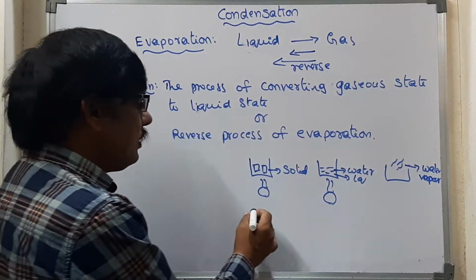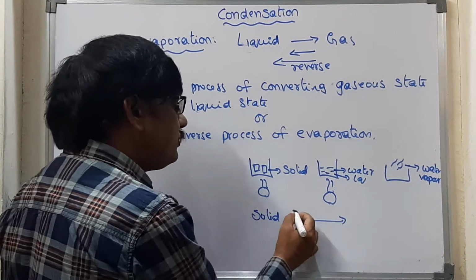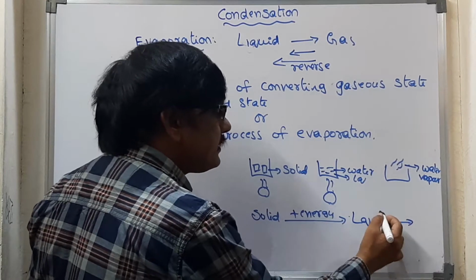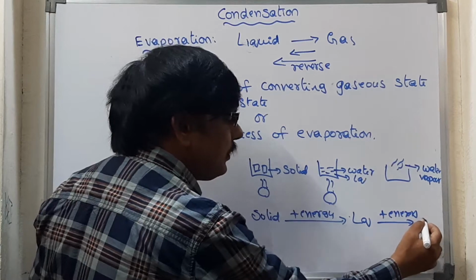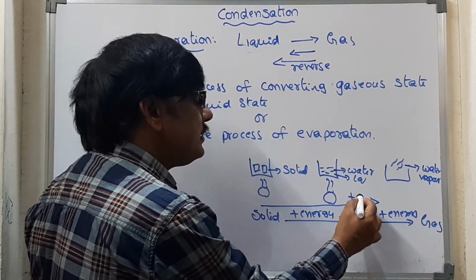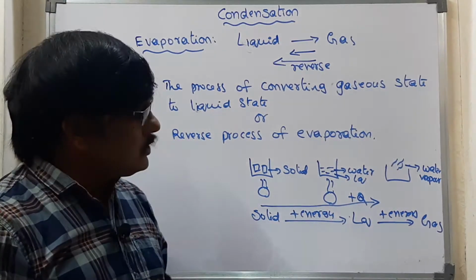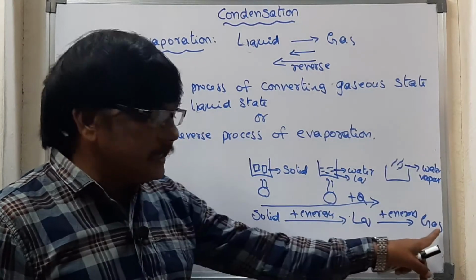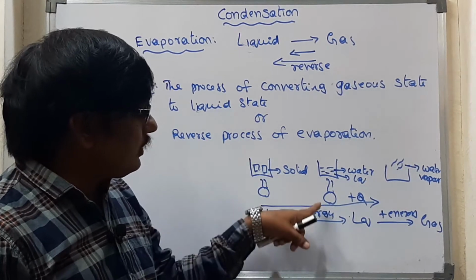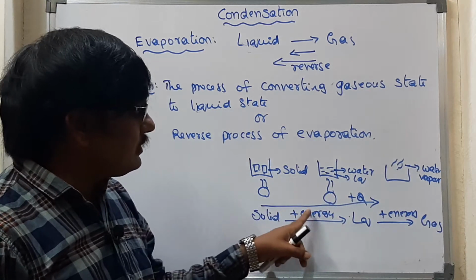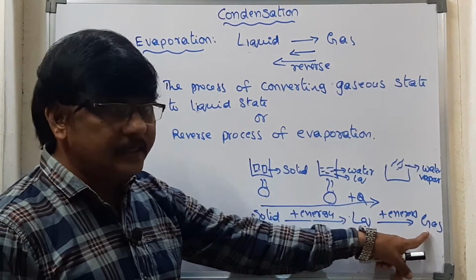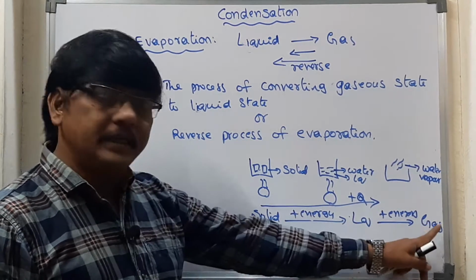If you observe, the solid state is absorbing energy, and it converts into liquid state, but still it is absorbing energy, and then it becomes the gaseous state. So from left to right, heat, that is energy, is being absorbed. Which has more energy: solid, liquid, or gas? Gas has more energy, because from the solid we heat it, the solid takes some energy and converts into liquid. The liquid has that supplied energy, and apart from that it takes more energy to turn into the gaseous state. So gas has more energy.